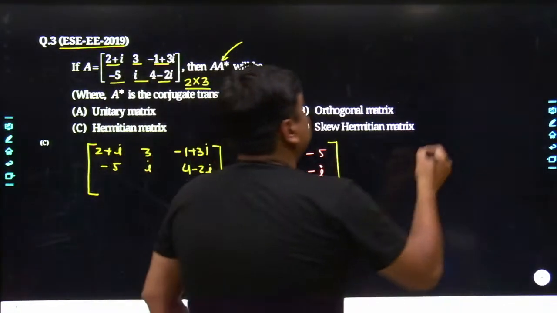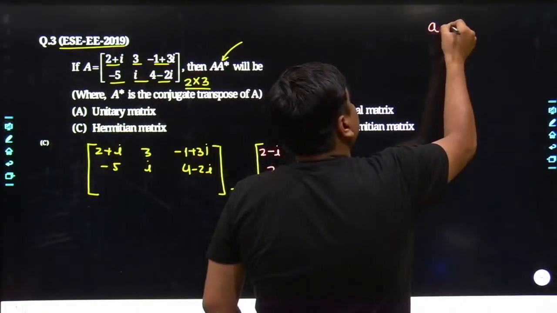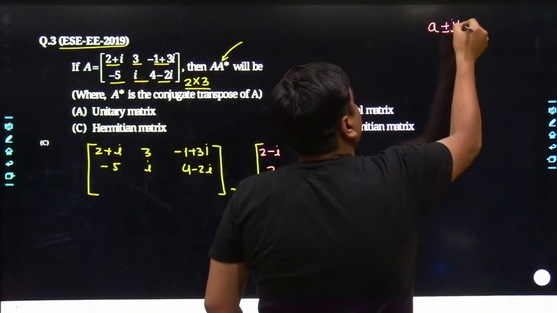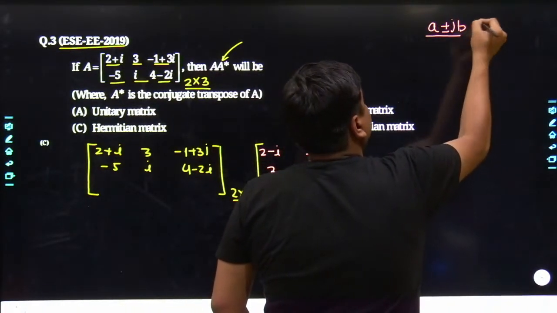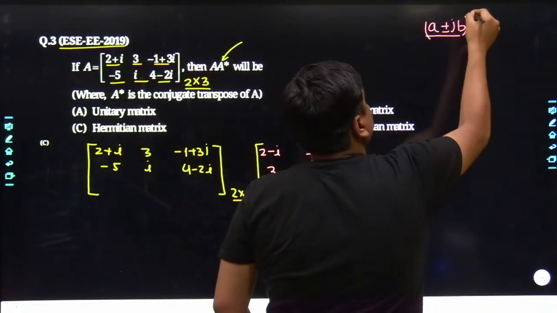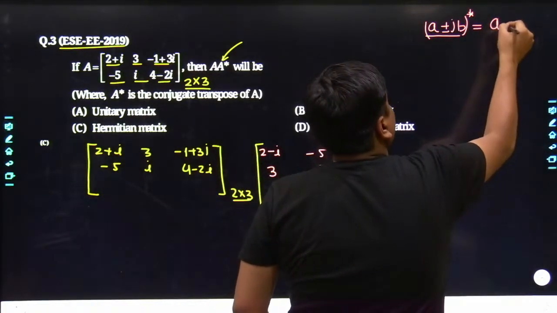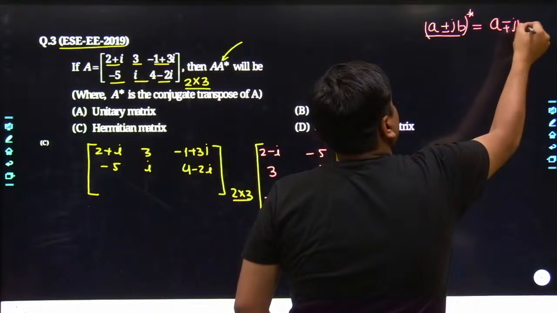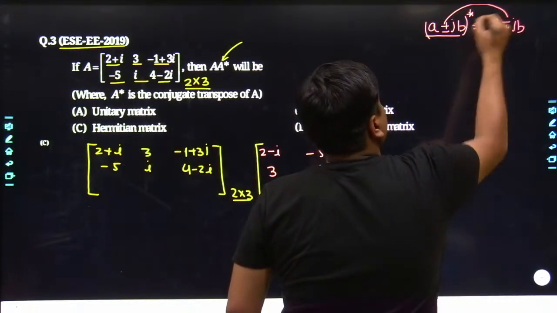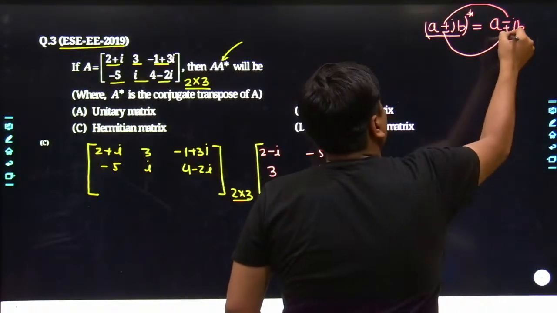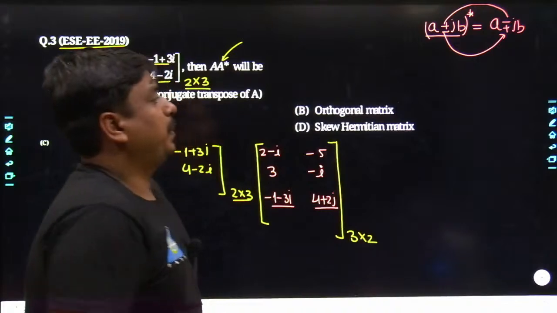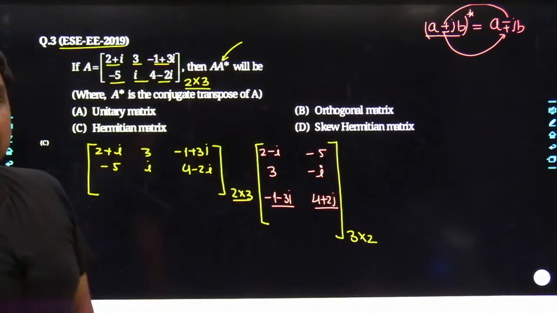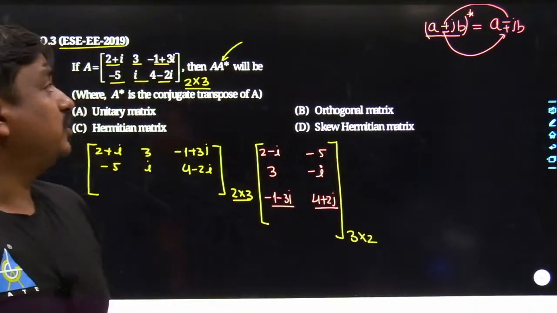It must be known to all of us that if you have a complex number a plus jb, and you take its conjugate, the result is a minus jb. If the sign is plus, it becomes minus, and if it is minus, it becomes plus. Till this point, everything must be clear to all of us.